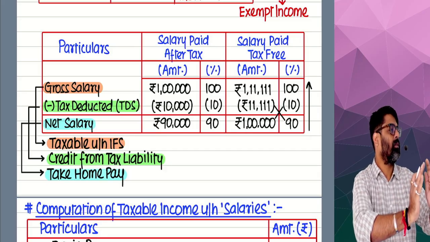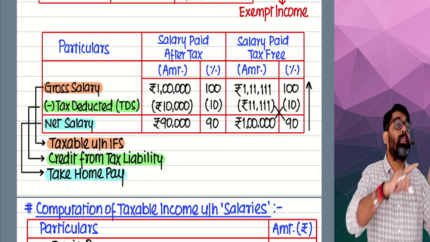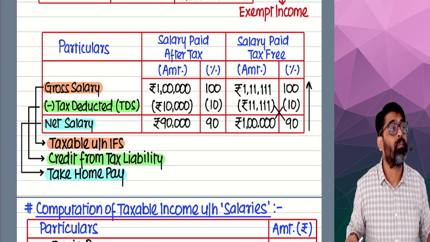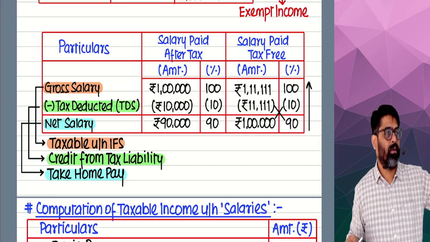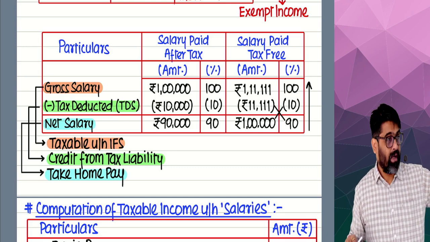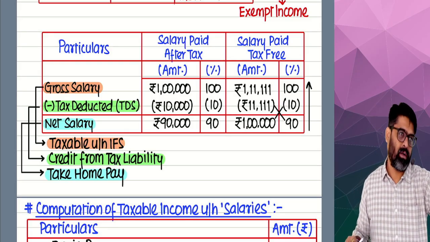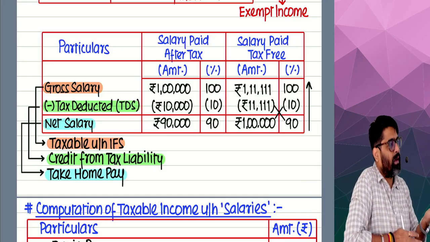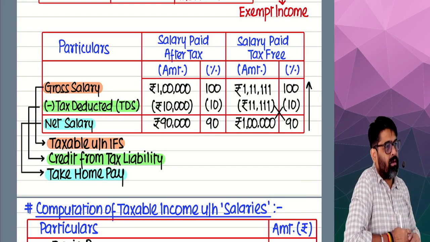Is this 1 lakh rupees income for Harshita? Yes or no? On this 1 lakh rupees, is she liable to pay income tax? To whom? To the central government, yes or no? Now, will the central government take that tax right now or later on? Later on. Let her earn the income. If she earns the income during the previous year, then in the assessment year she will calculate the income tax, and that tax she will pay to the government. What do you think?